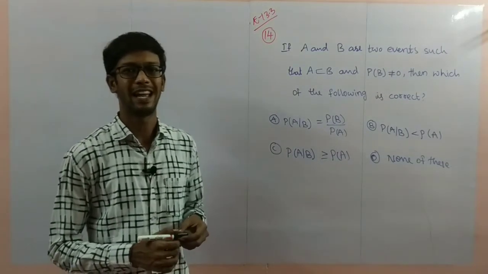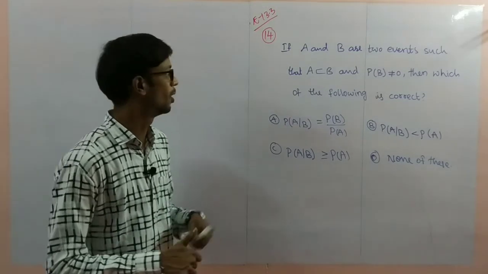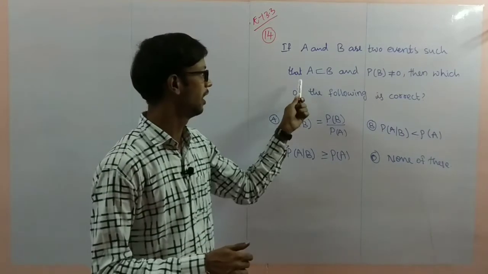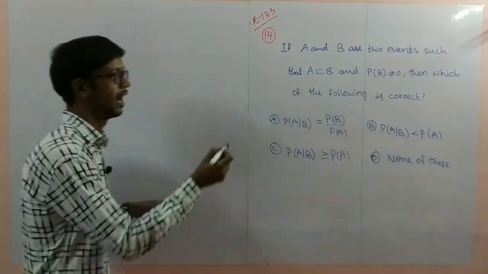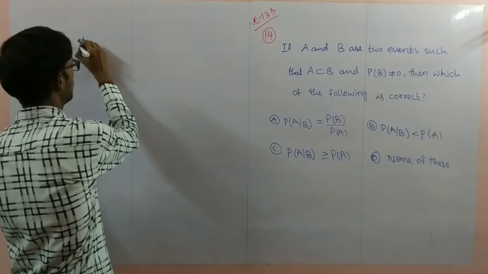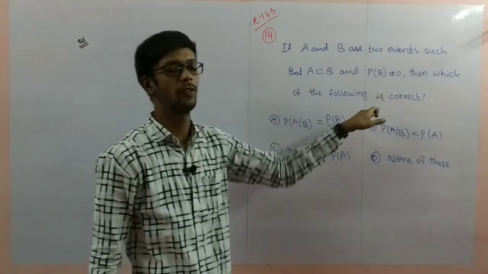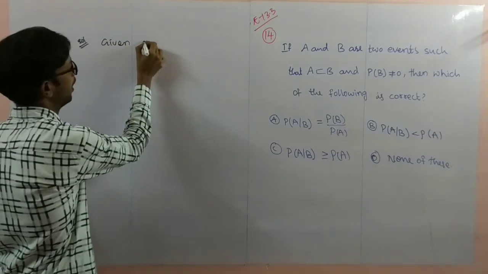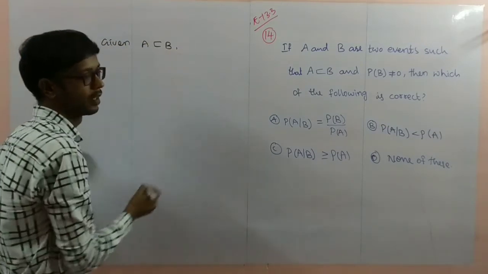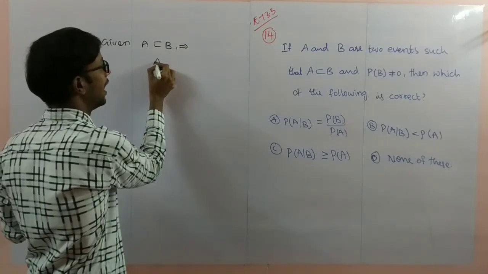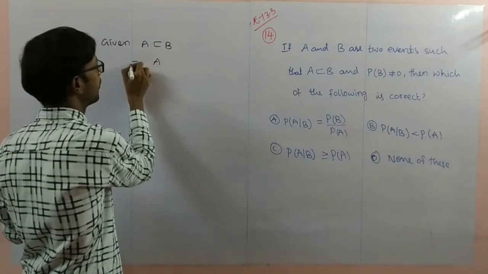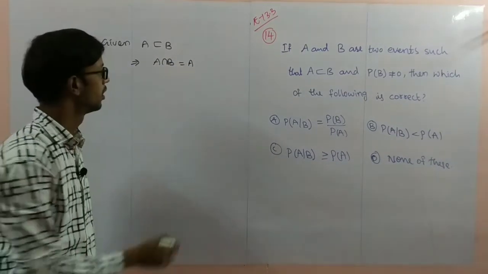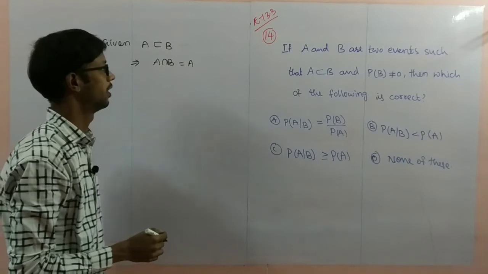Now last problem in the exercise, 14th problem. If A and B are two events such that A is a subset of B and P of B is not equal to 0, then which of the following is correct? So first of all, given A is subset of B, that implies A intersection B is equal to A.